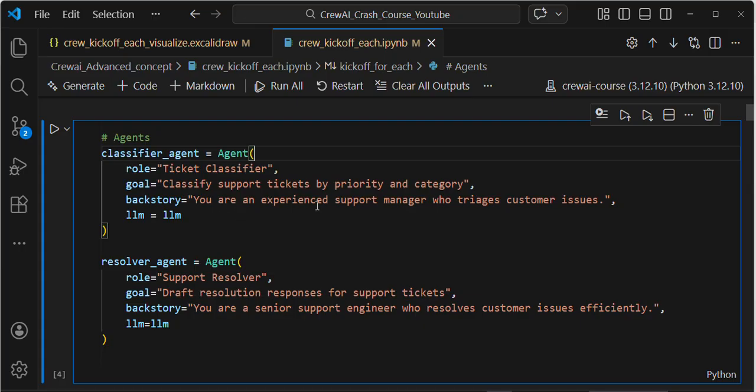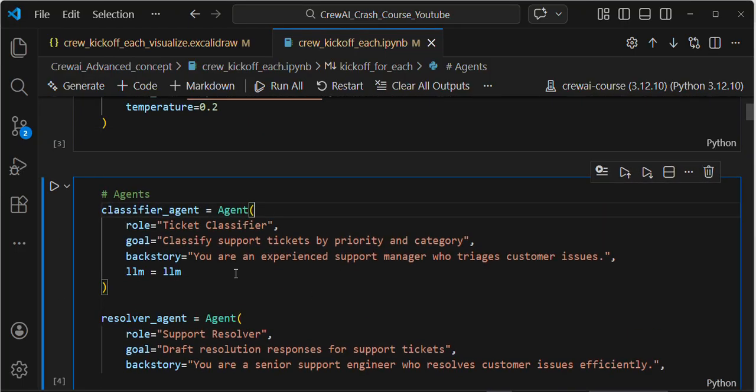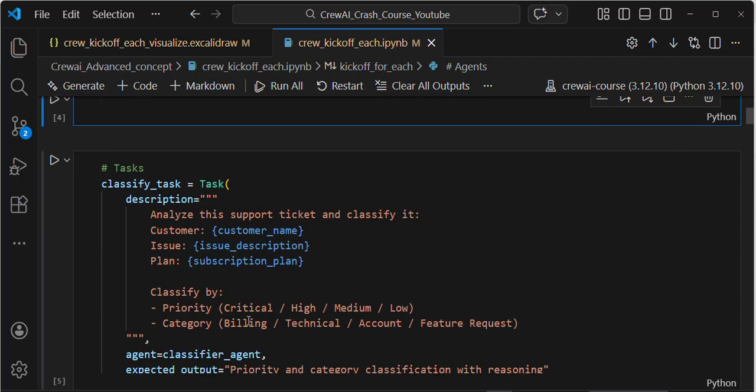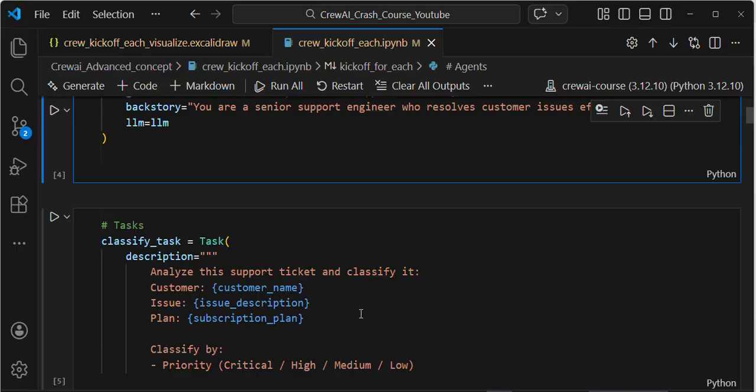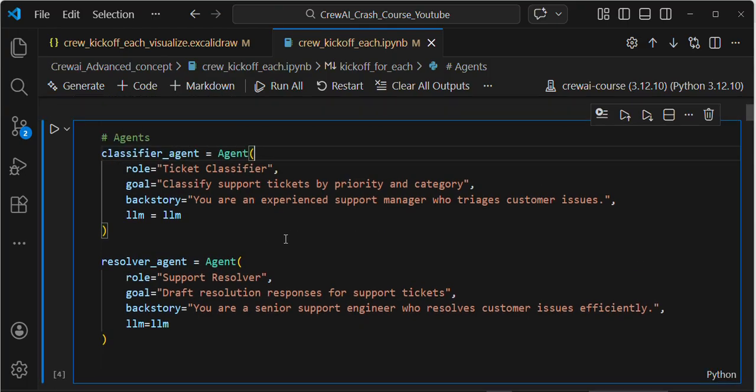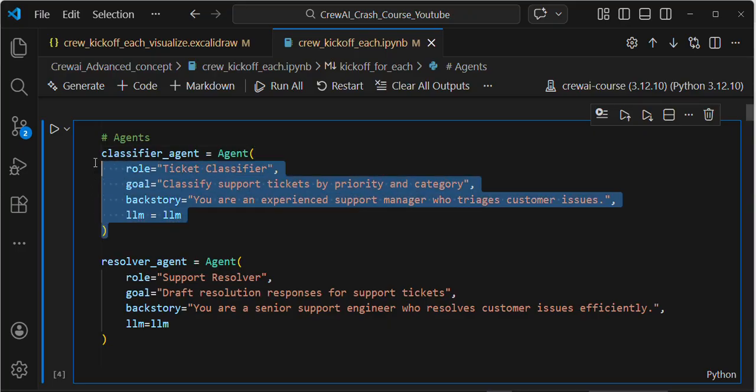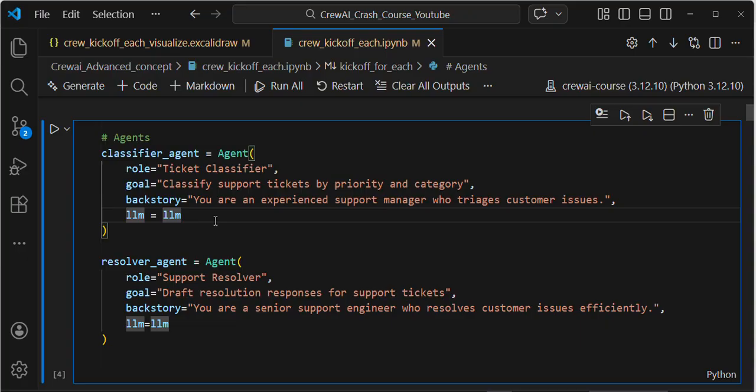Here, I'm defining two agents and two tasks, guys. The first agent can classify the ticket based on priority and category. It classifies priority as critical, high, medium, or low, and category as billing, technical, account, or feature request. I'm giving customer details, and based on the customer details you need to classify the priority and category. This is the task I am assigning to the first agent, the classifier agent.